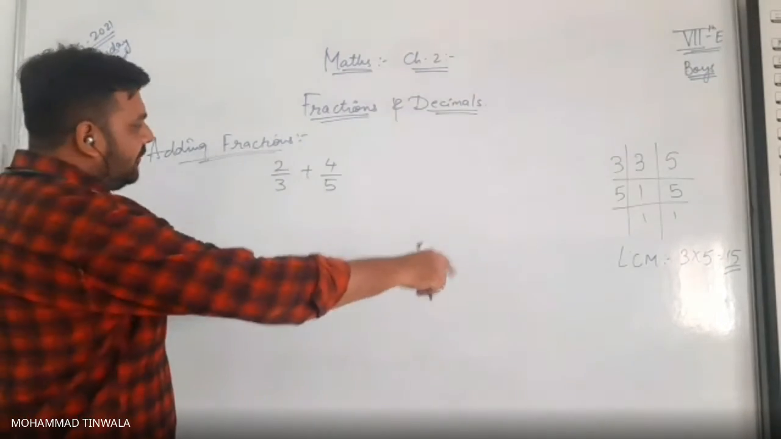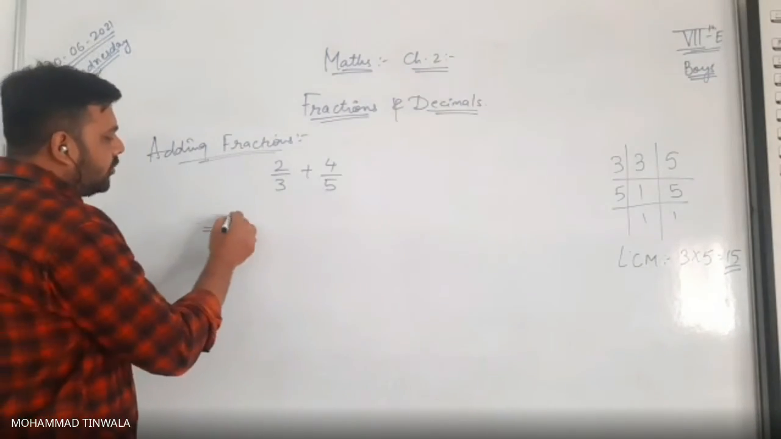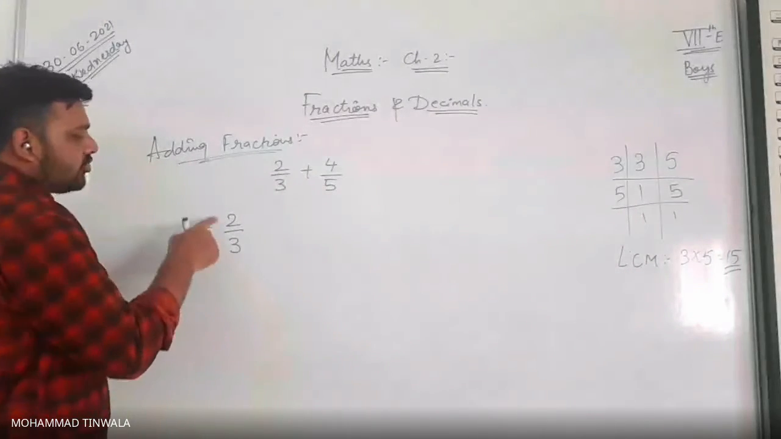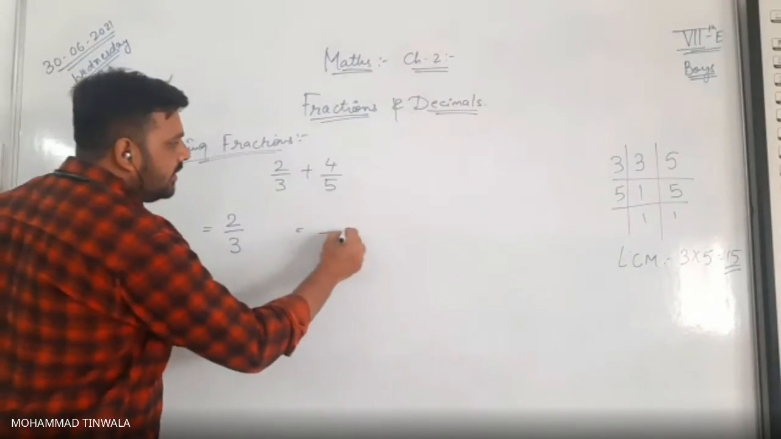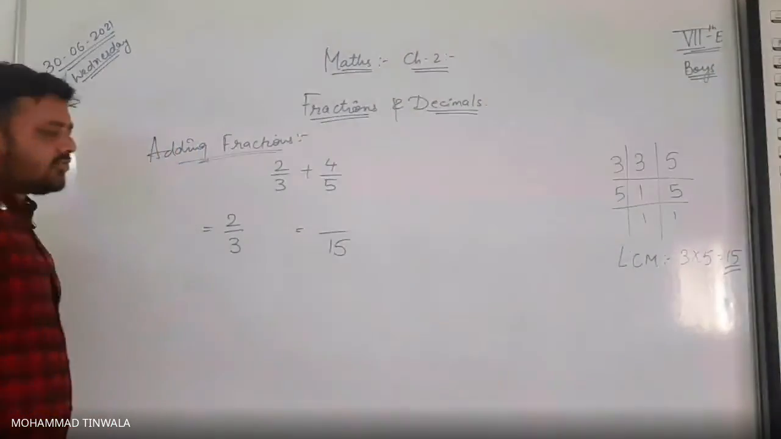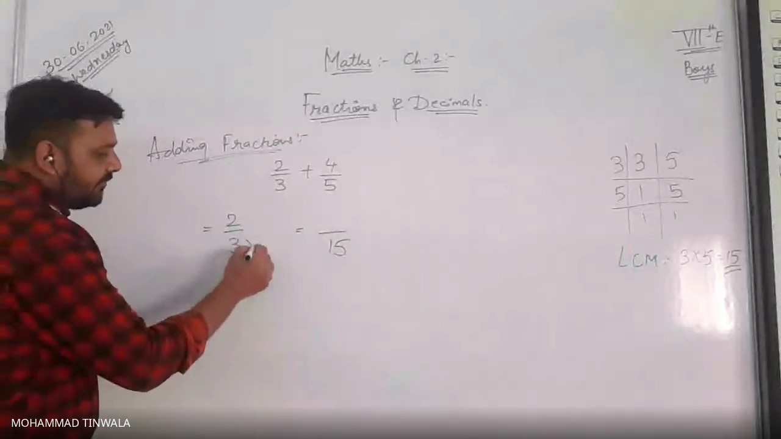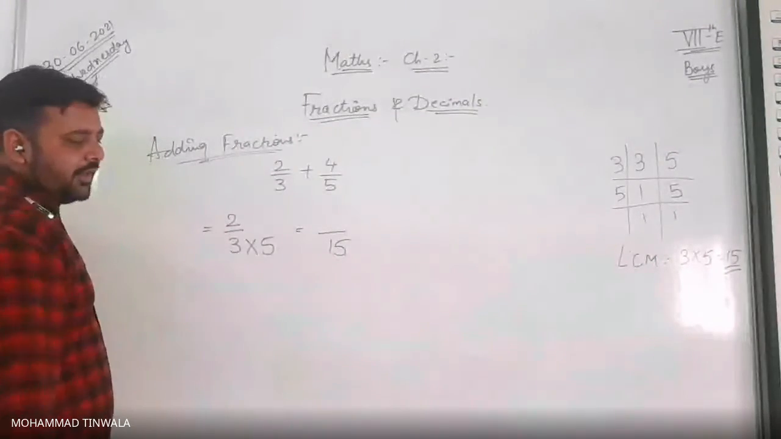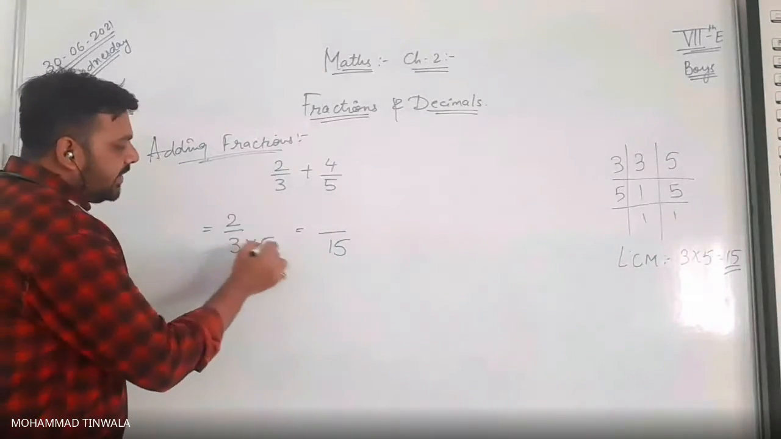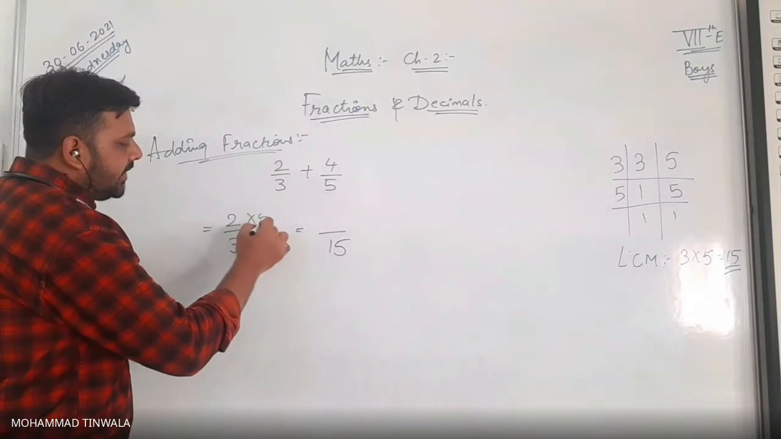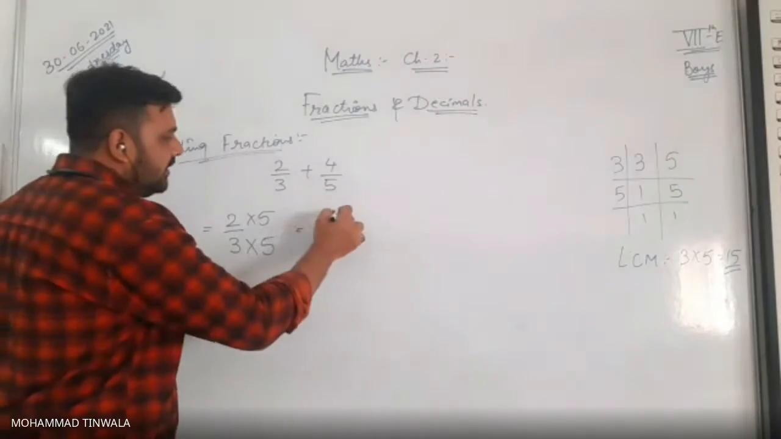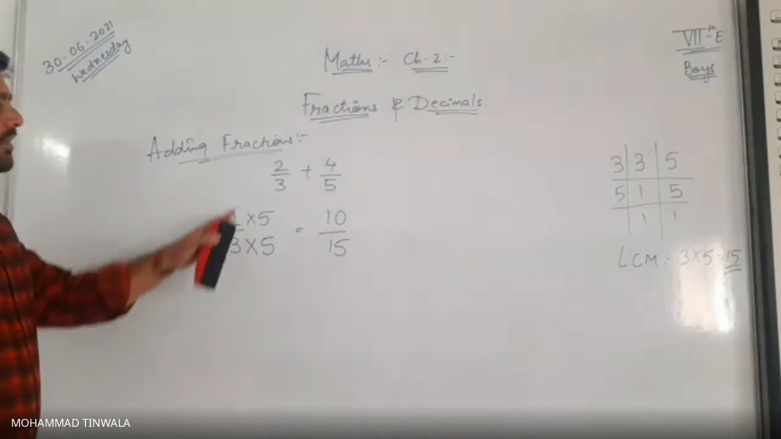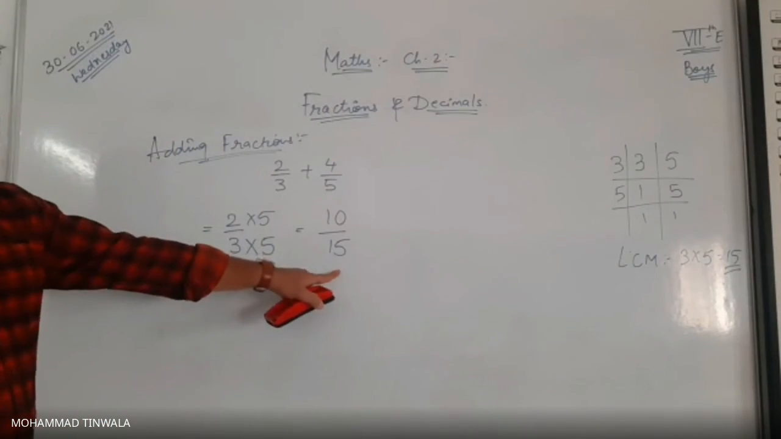The LCM you got is 15. So for both these fractions, what you have to do? This 2 upon 3: 3 has to be reached up to 15. Understood? So 3, how many are 15? 3 5s are 15. So if the denominator is multiplied with 5, the numerator also will be multiplied by 5. So 2 5s are 10. So you got 2 upon 3 as 10 upon 15.